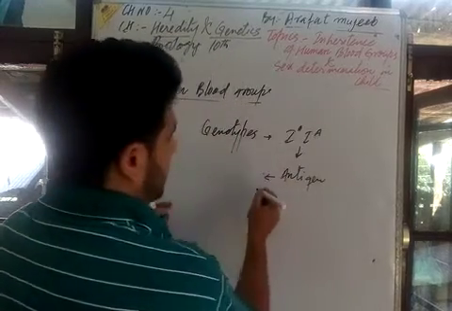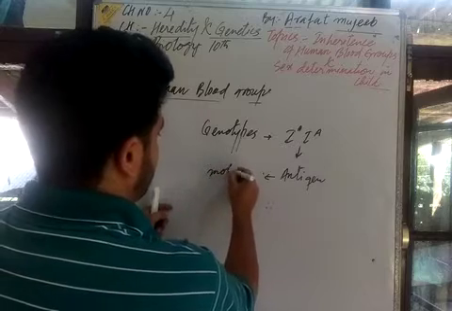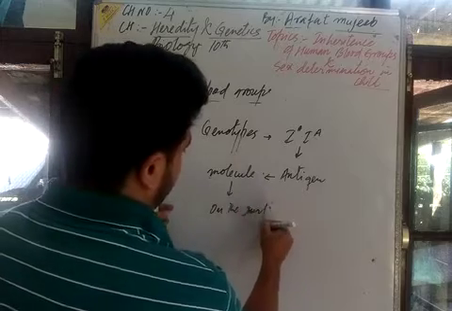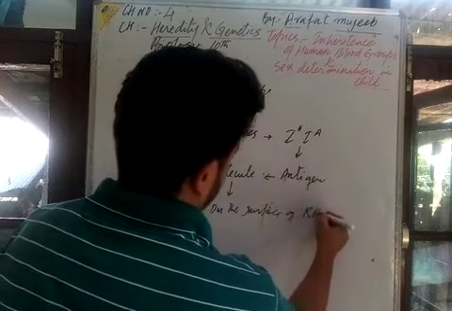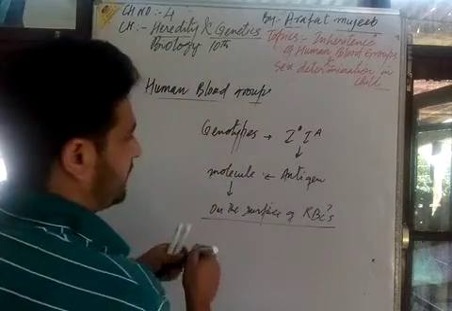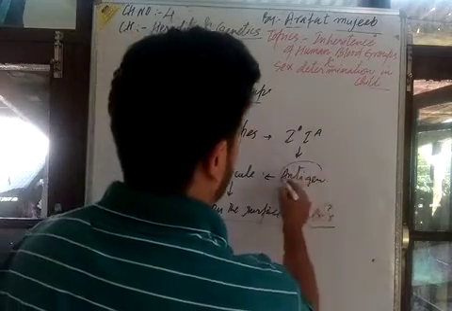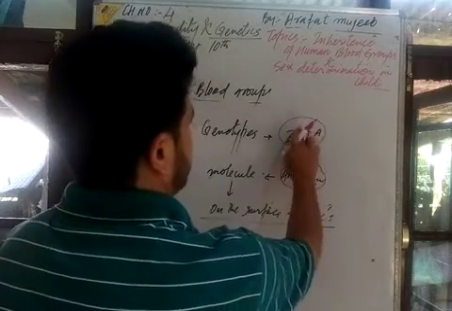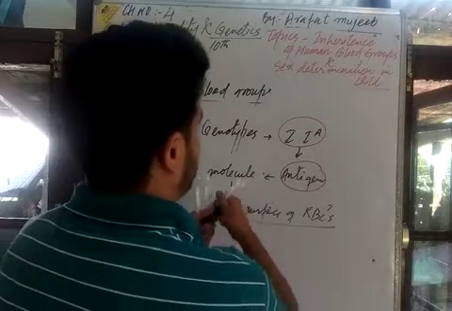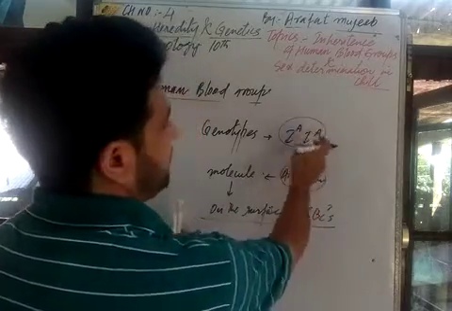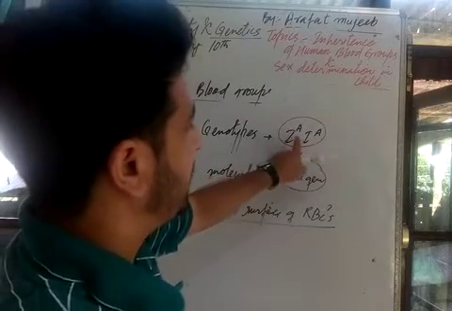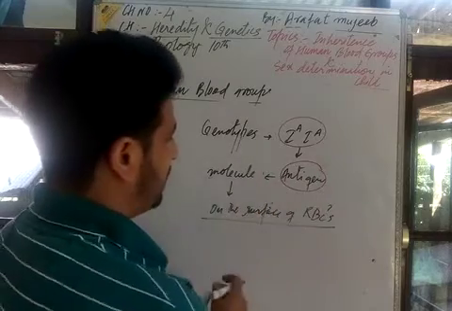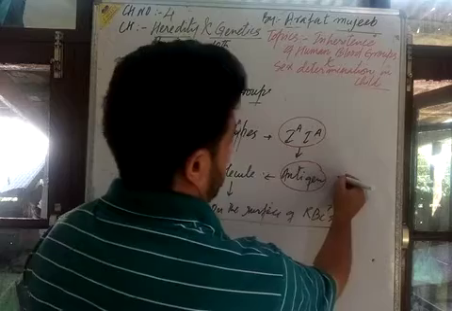Antigen क्या होता है, ये molecule होता है. It is a molecule on the surface of RBC cells. RBC cells के surface पे होते हैं antigen, and this antigen formation is because of a genotype. That means here is a genotype. अभी मैंने इसके बाद बताया, if here is a pair of genotype like this, there is a formation of antigen, a molecule which is on the surface of the RBC, and this antigen chemically is known as the